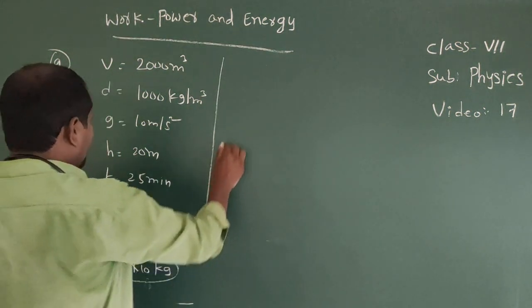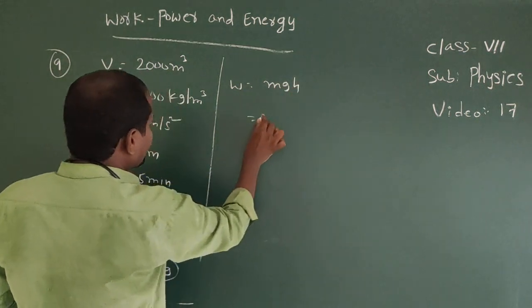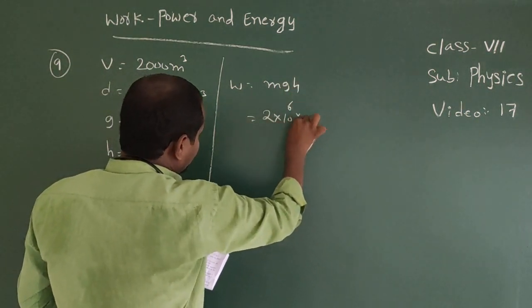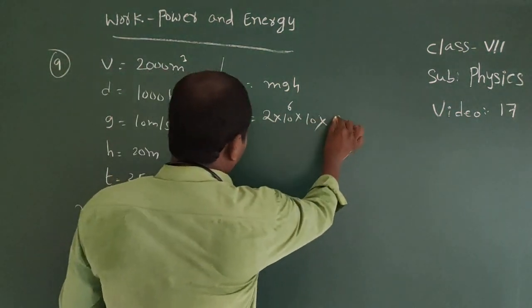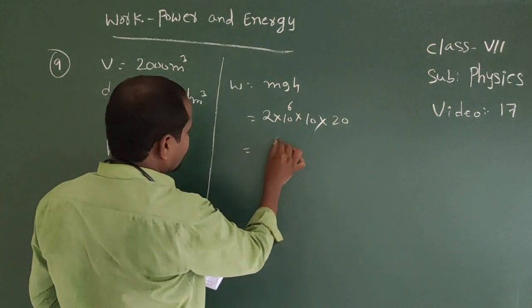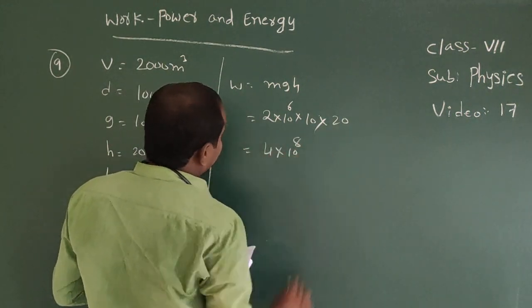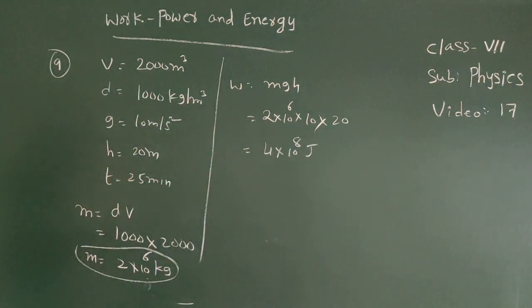Next one, work done equal to mgh. Mass equal to 2 into 10 power 6, g equal to 10, and the height equal to 20 meters. That equal to we can write 4 into 10 power 8 joules.